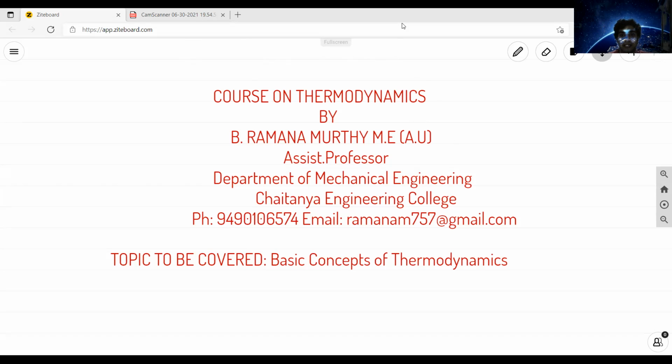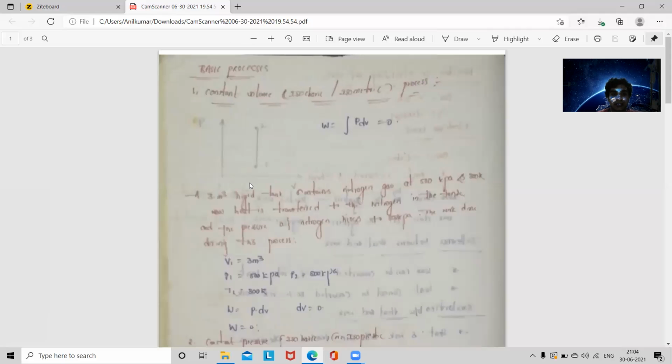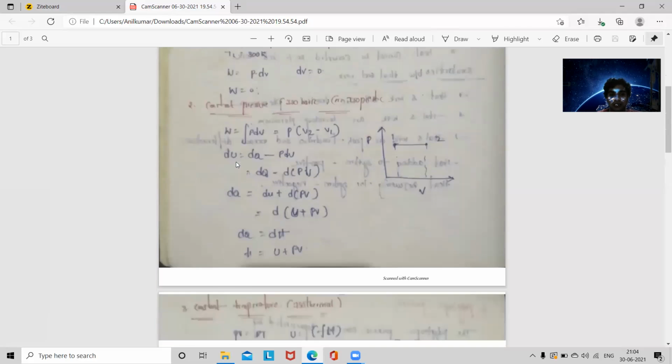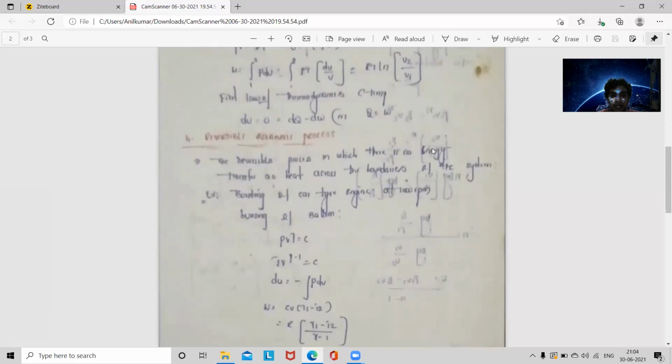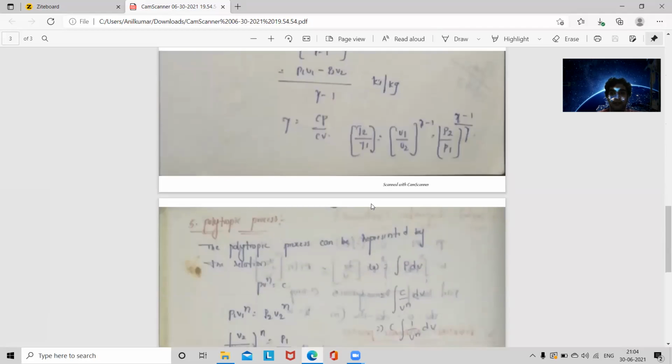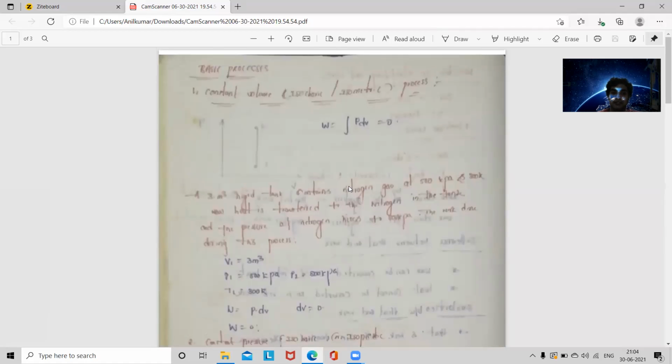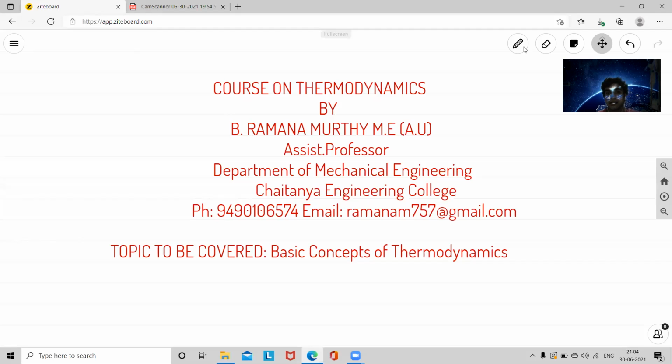So these are the concepts we discuss in today's lecture. I can share the screen with you. For example, here you can see the various processes: constant volume, constant pressure, constant temperature, reversible adiabatic or isentropic, and polytropic process. These are the processes involved in thermodynamics. Right now I will describe each and every process.